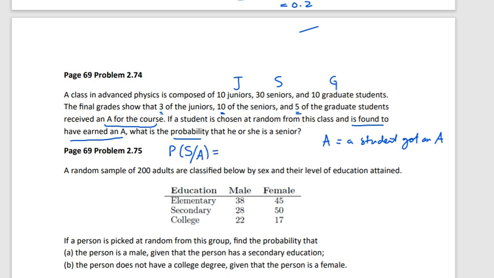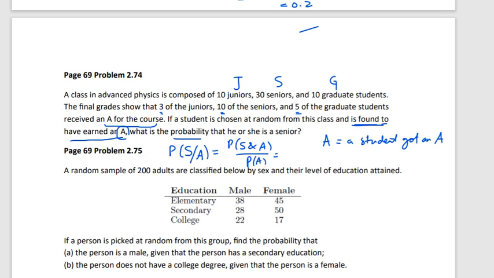You see, if a student is chosen and is found to have an A grade. So let's say I chose a student and I told you that he has received a grade of A. Now you tell me what is the probability that he is a senior, right? So I can say that it is the probability of a senior and received an A grade, divided by the probability of A grade.